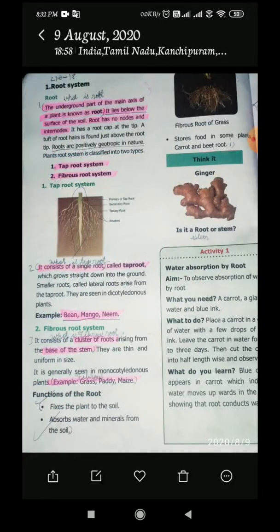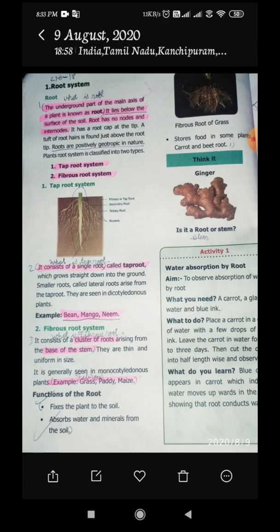First one is the root system. Let us see briefly about the root system. The underground part of the main axis of the plant is known as root, which we call the root system. The root lies below the surface of the soil. It has the root cap at the tip. The root has no nodes and internodes. A tuft of root hairs is found just above the root tip. The roots are positively geotropic in nature.